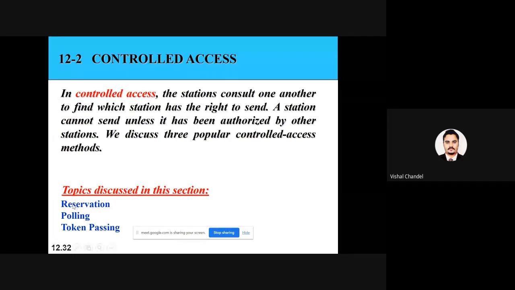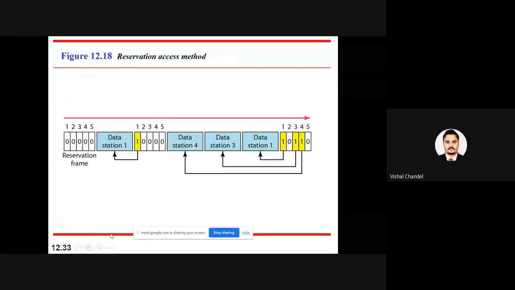The first is reservation, the second is polling, and the third is token ring. Let's understand reservation. In the reservation method, the four persons decide that every person is going to talk for a specific 10 minutes only.